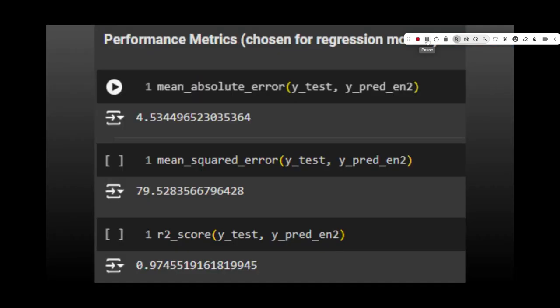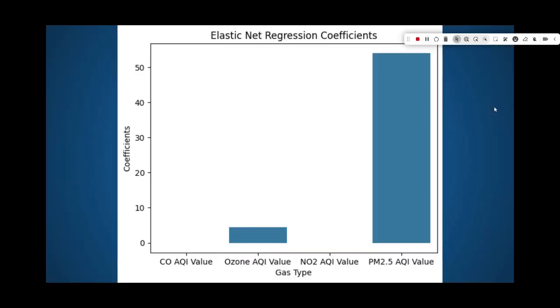For the elastic net regression model, which uses L1 and L2 regularization, I got a mean absolute error of 4.534, a mean squared error of 79.528, and an R2 score of 0.974. Again, the R2 score here, being the exact same, was fantastic. If we look at the coefficients found by the elastic net, we can see that, like the lasso coefficients, they also reinforce what we saw in the correlation heat map. But notice here how some of the coefficients are actually 0.